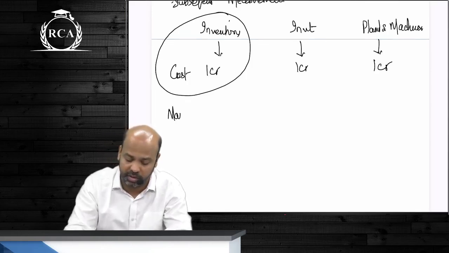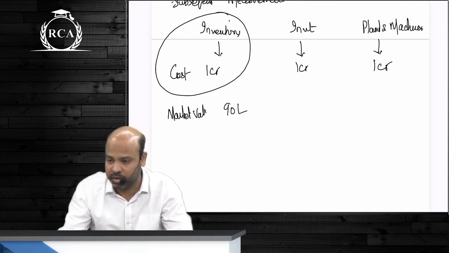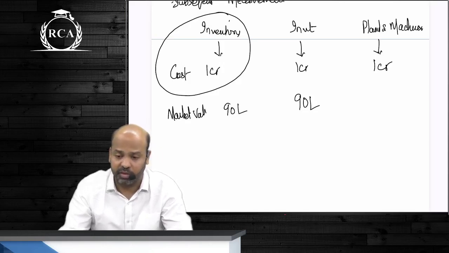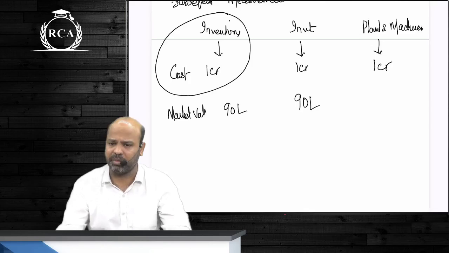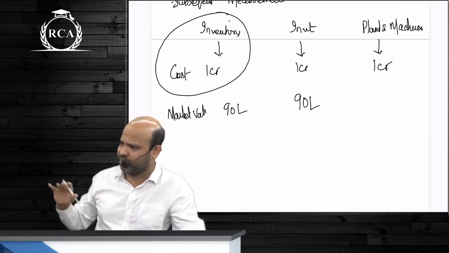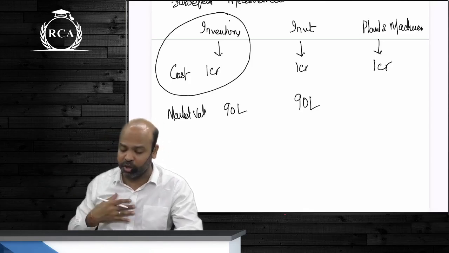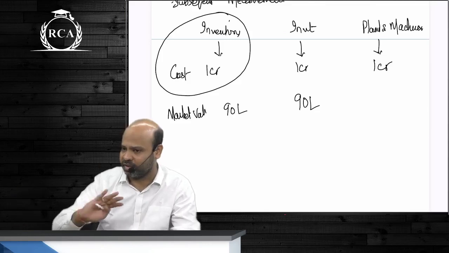Say the market value is 90 lakhs. So according to you, at what amount should I value this? Investment, 90 lakhs. What should I value it at? 1 crore is the cost of my investment. Market value is 90 lakhs. I bought the shares of Reliance at 1 crore rupees, the cost, market value, or I bought the shares of DMart, say for a consideration of 1 crore. You will understand the example of DMart.